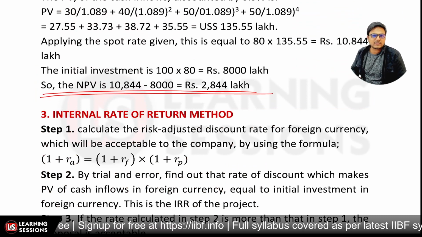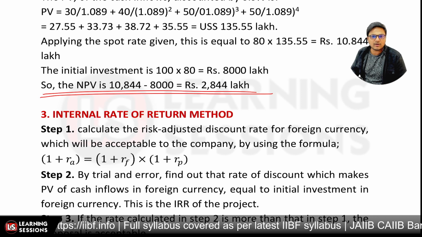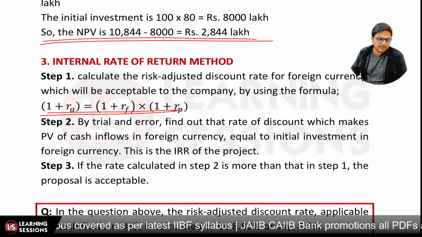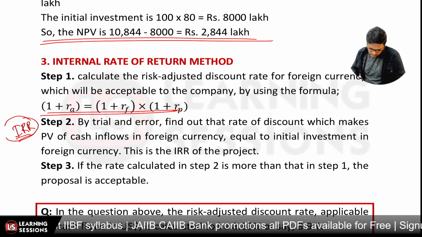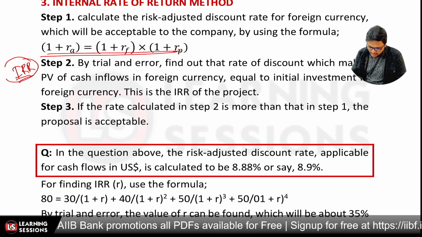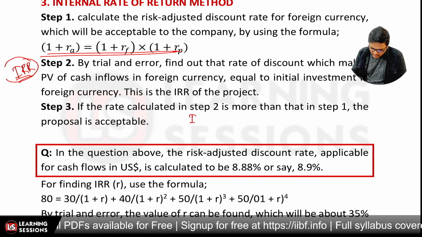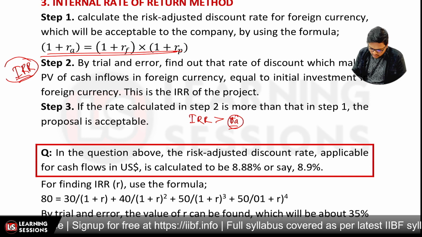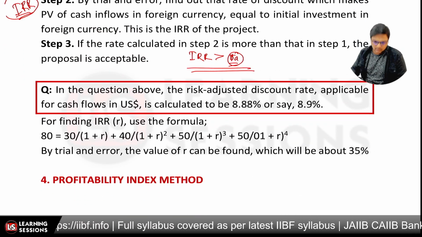The third method over here is related to internal rate of return. Again, we have to calculate the risk adjusted rate for the foreign currency using this particular formula. After that, we'll be going for a hit and trial method, and we'll be calculating the IRR. Once you have calculated the IRR, we'll be saying that if the IRR that we calculated is greater than the RA, the risk adjusted rate for the foreign currency, in that particular case, take up the project, otherwise not, right?